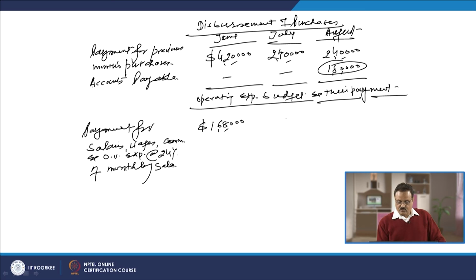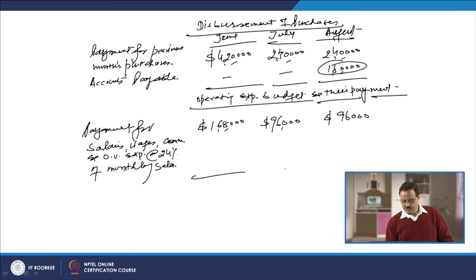How much are these expenses going to be? For 4 lakh sales, it is going to be 94,000, and here it is going to be again say 96,000, and again here 96,000. No other expenses. So the total payment for expenses is going to be how much?